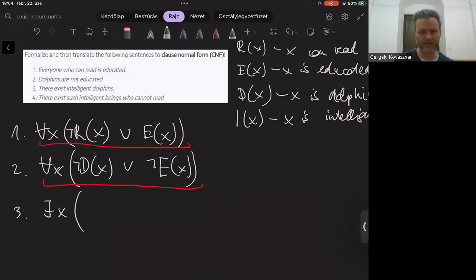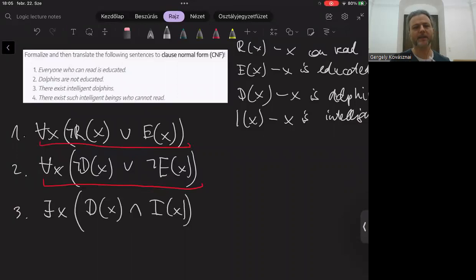So basically, x should be a dolphin, first of all, and it should be intelligent. So this formula says there exists someone or something in the universe which is a dolphin and intelligent. There exists at least one intelligent dolphin.